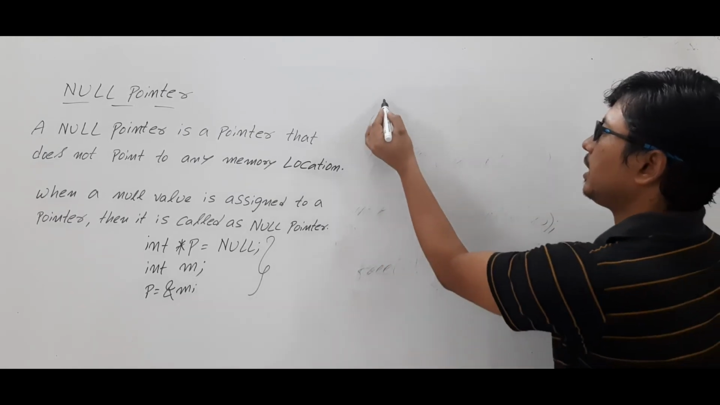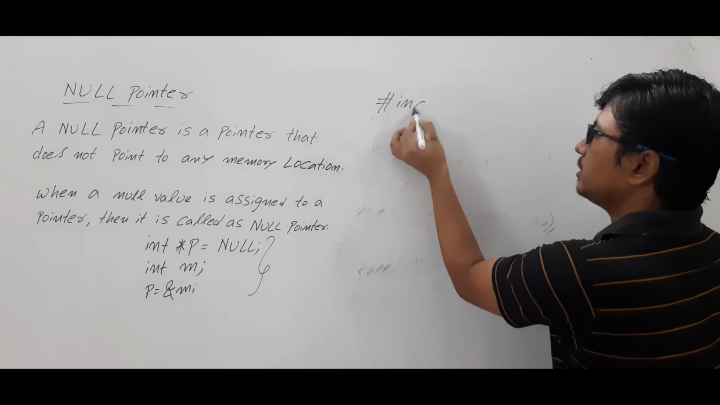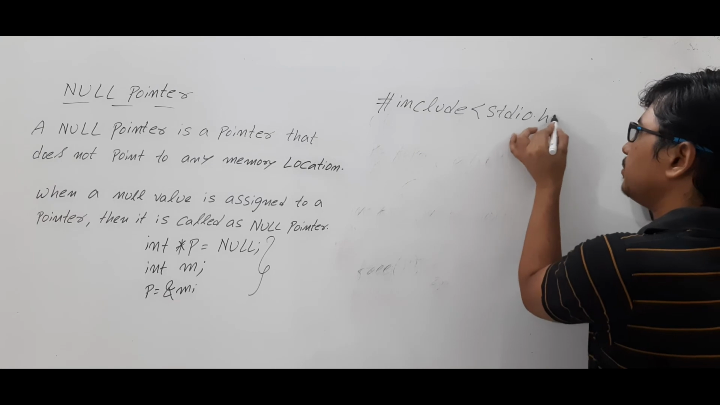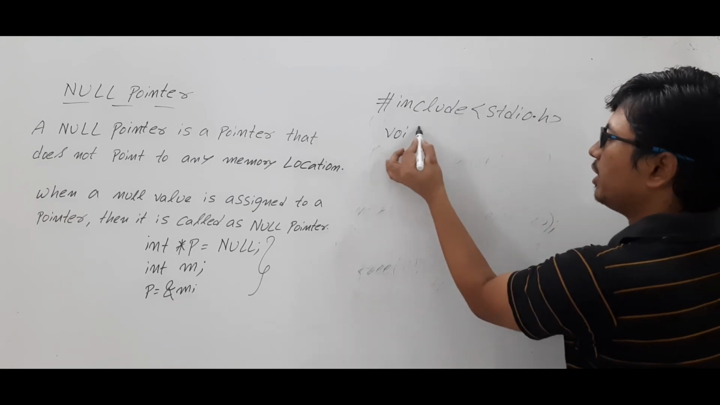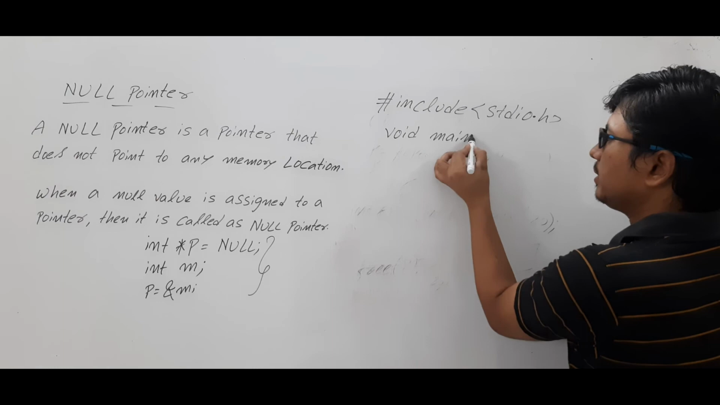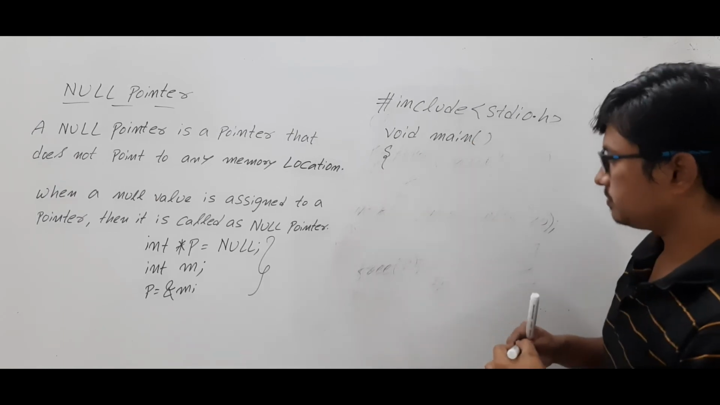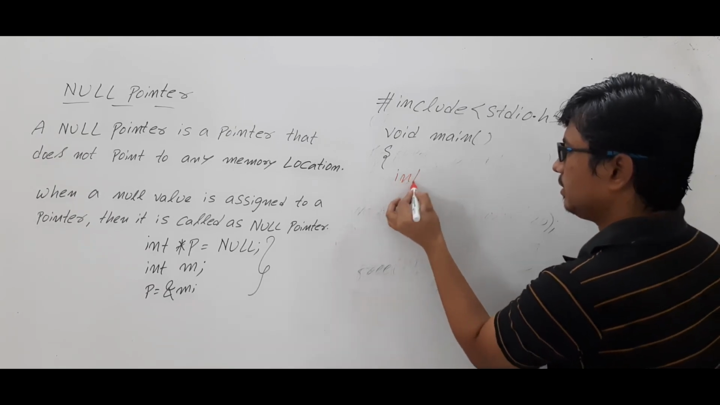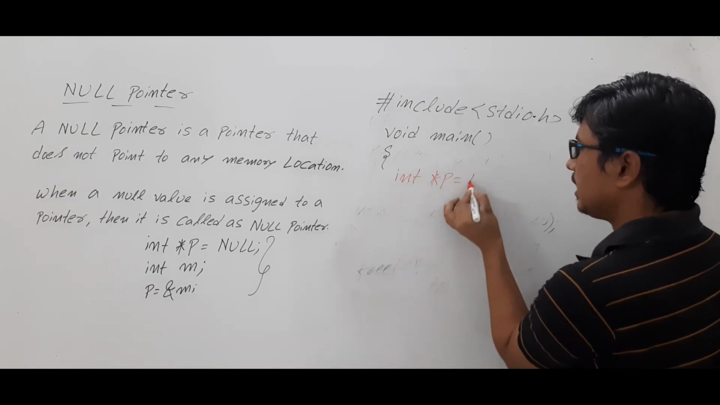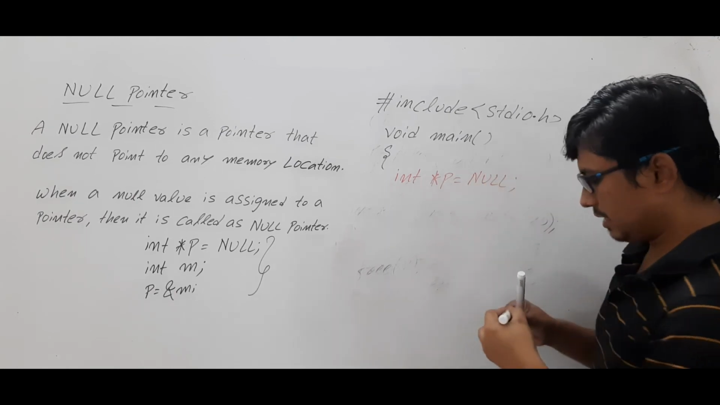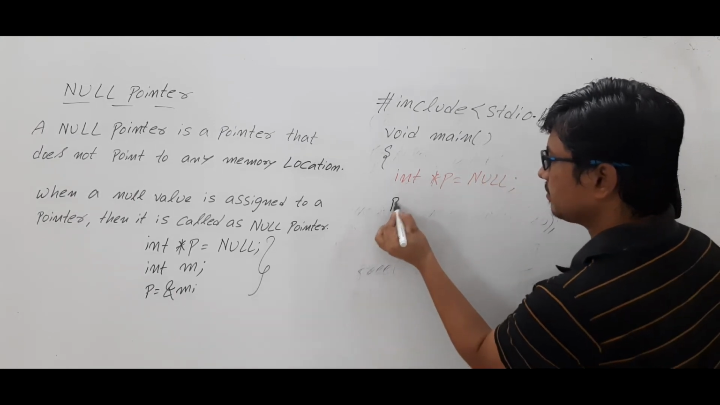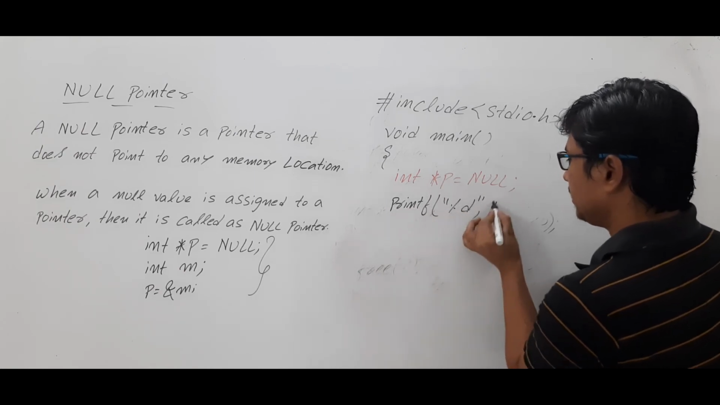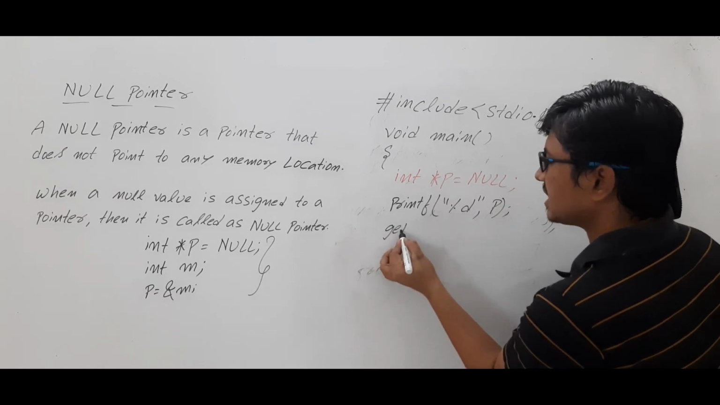Let's assume that I have written this program: hash include stdio.h, which is a standard input output header file I am including, and I am writing void main. I have declared a pointer and assigned a null value to it. Then if I am writing printf %d p, what value will be displayed as an output?